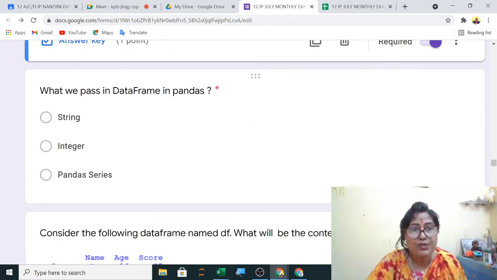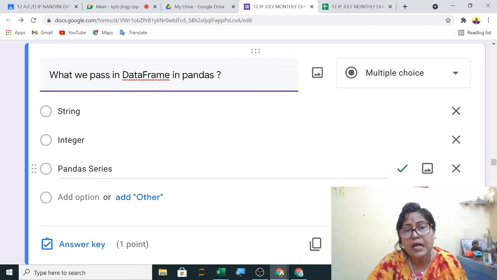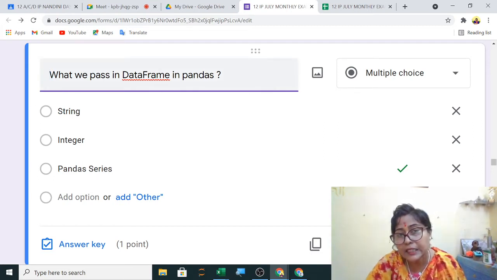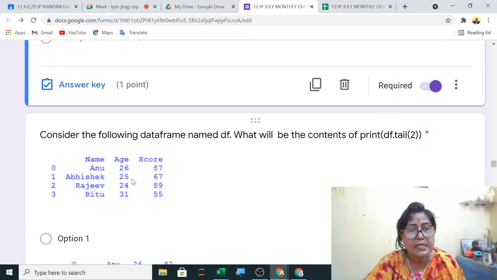Next, what we pass in a data frame in pandas is a pandas series. While creating the data frame you can use a pandas series, you can use a dictionary, but you cannot use string and integers. So here pandas series will be the correct answer.